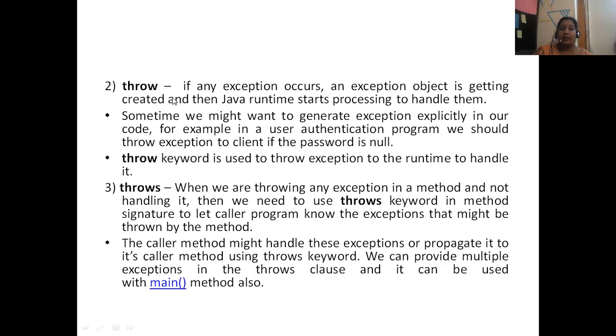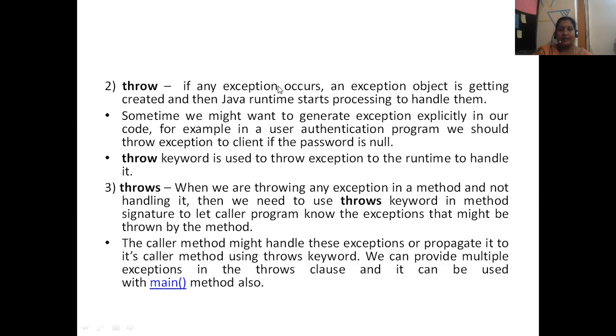Next, throw. Suppose you don't know how to handle the exception using try-catch. If you give try, you should write a catch block, and in that catch block you should write code to handle the exception. But I don't have confidence that my try block and catch block will work properly. So if a runtime error is coming in my program, I can just throw that exception. I don't want to handle it very properly. Then that time you have to use this throw keyword.